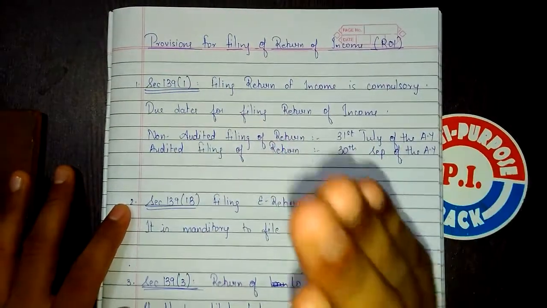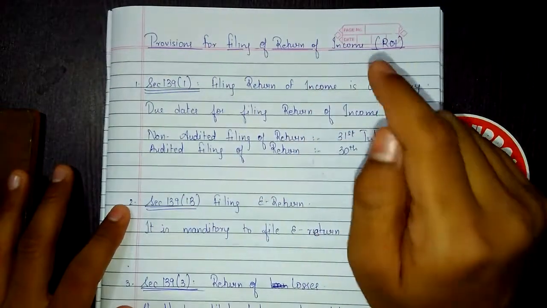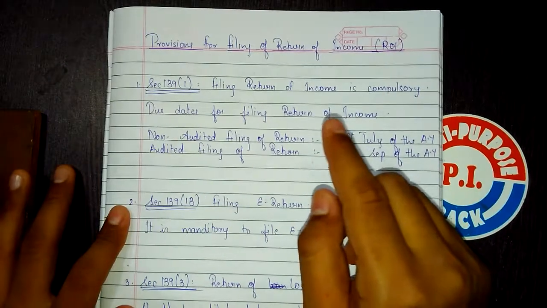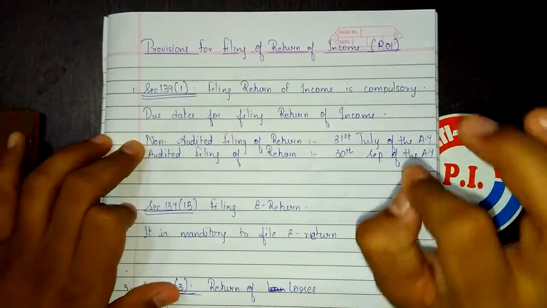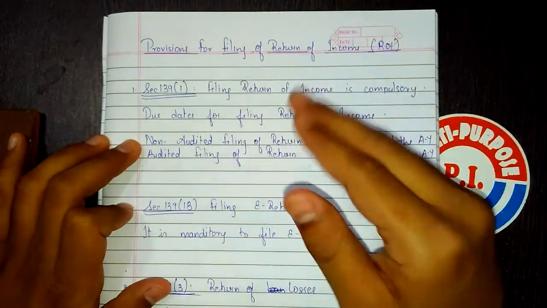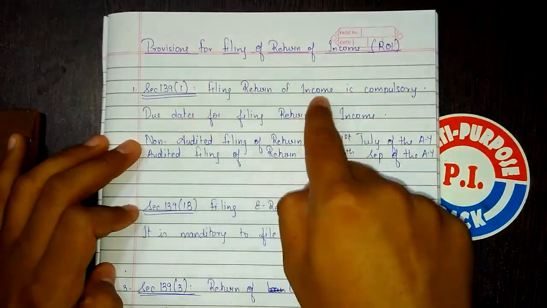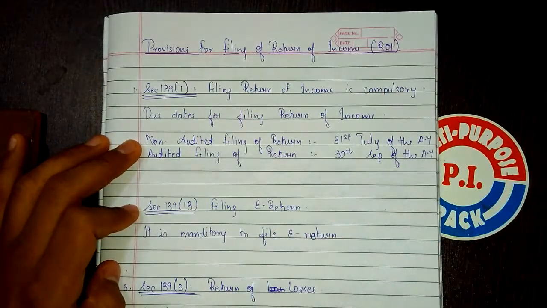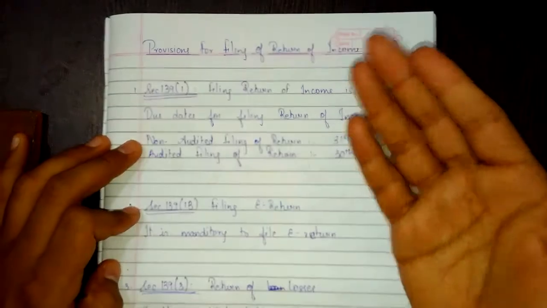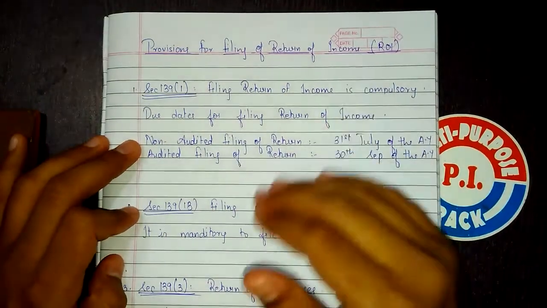So let's move on. Section 139 subsection 1, filing return of income is compulsory. What do you understand by this? It means that even if you have a nil return, that is, you have earned zero income or you have earned losses, you still have to file return of income because it is compulsory. The government wants to keep track of the SSC, whether he has earned zero income, profit or loss. So you have to file return irrespectively.